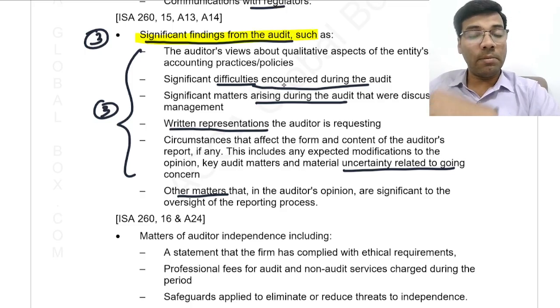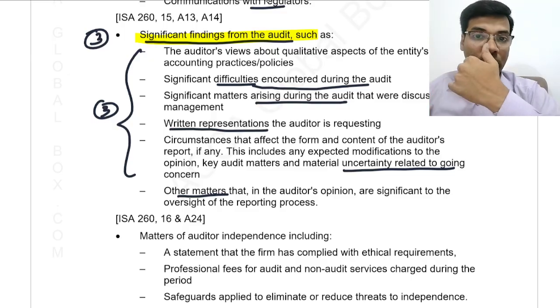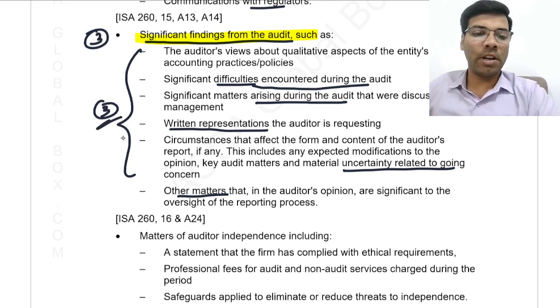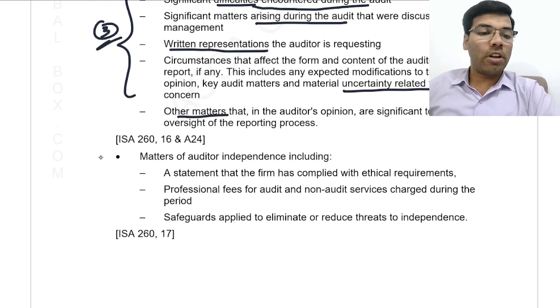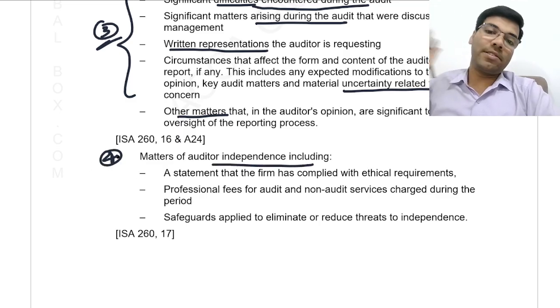Along with that, beneath that you need to write any 3 points of this topic. That means significant findings, any three you need to write if it is asked in the exams. And then comes point number 4, where the communication will be made about the auditor's independence.